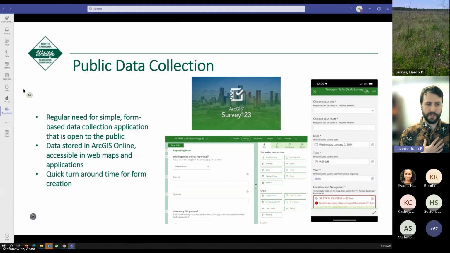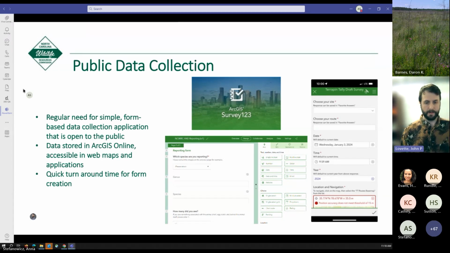Using some of our GIS tools, specifically a tool called Survey123, we're able to develop these applications with a quick turnaround time and store the data in ArcGIS Online, which is in the cloud, accessible to anybody who has login information on our online GIS portal, and can then be used to develop web maps, applications, any sort of analysis or data dissemination tools like that.